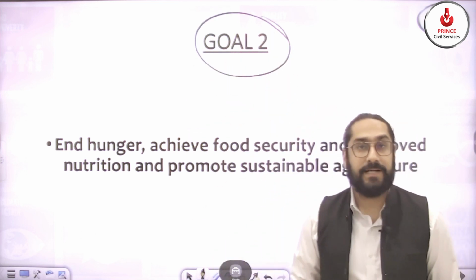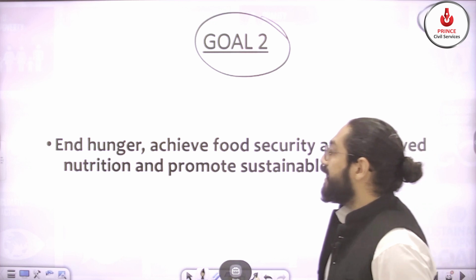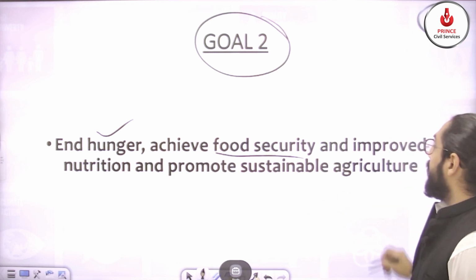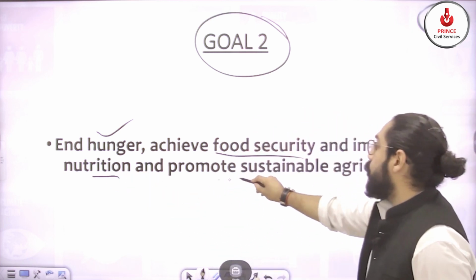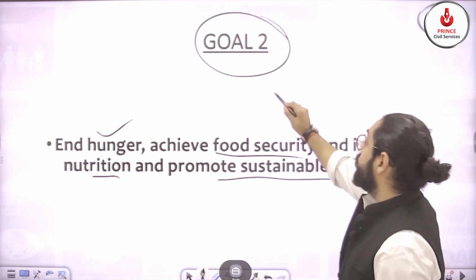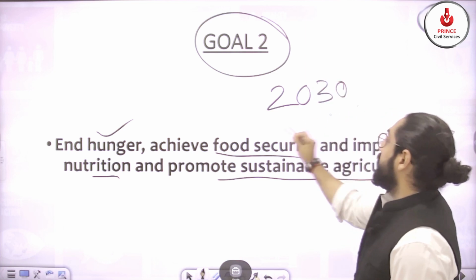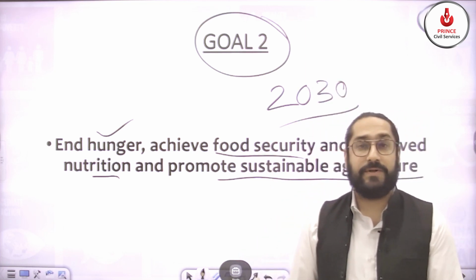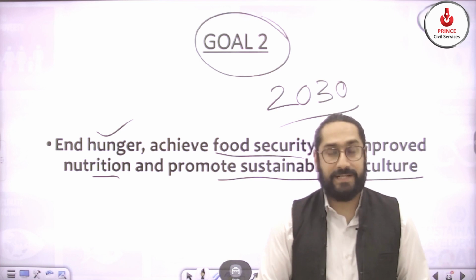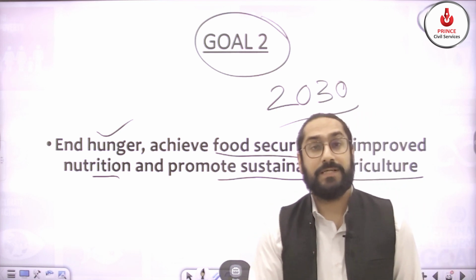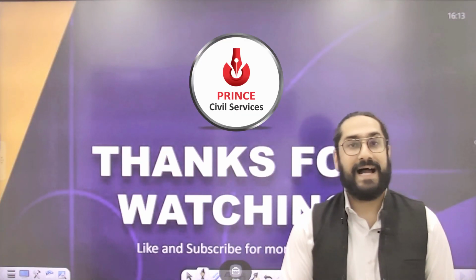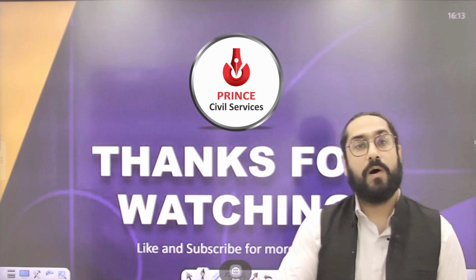Goal number 2 of the SDGs is end hunger, achieve food security and improved nutrition, and promote sustainable agriculture. This is the goal which is to be achieved by 2030. These are international goals and every country tries to improve their position in these goals. I hope this topic is clear, very important. Hunger, malnutrition from prelims as well as your GS2 perspective. I hope you have got the idea of how to read any indices or any report.